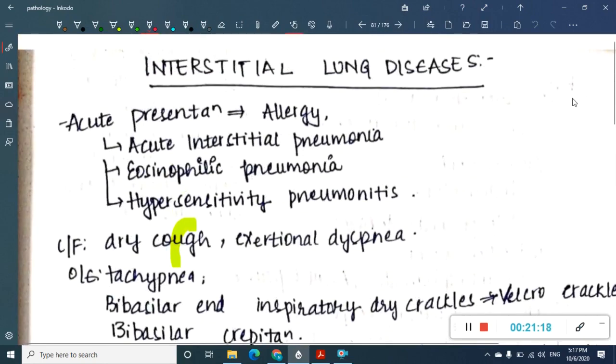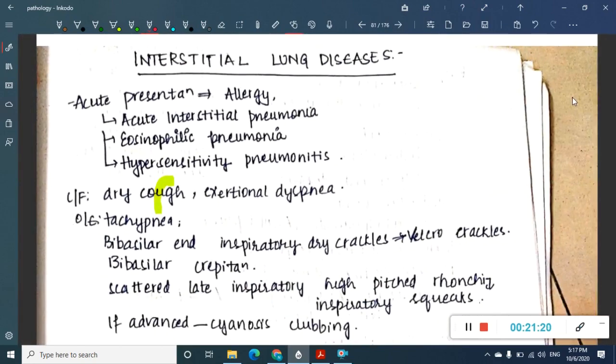So these are the different images which I have. Now we will see in detail about all the interstitial lung diseases. This is just the theory of everything I have told you just now. So what are the different types of interstitial lung diseases?